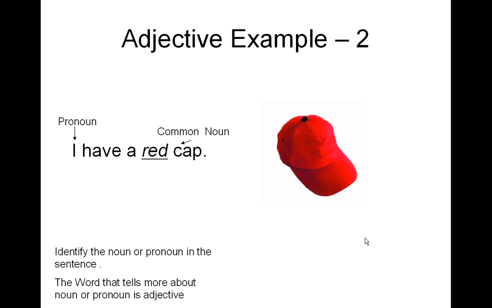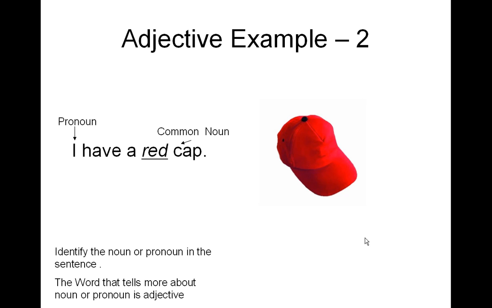So I have a red cap. The word red here is the adjective because the word I is a pronoun, you all know that. The word cap is a common noun. You're talking about a generalized cap, any cap on this earth. So the word red, which tells us what kind of cap I have, is the adjective. So in I have a red cap, the word red becomes an adjective.